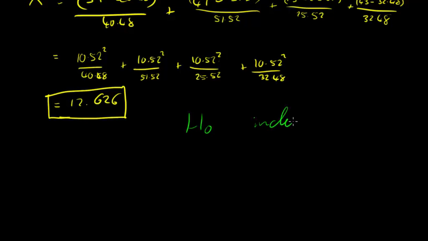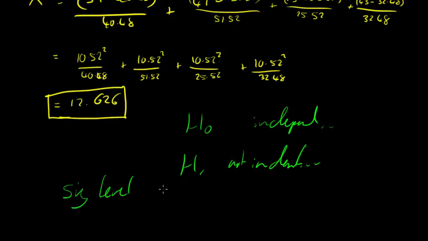H0, they were independent. H1, they were not independent. And so what we're looking to do is test this. Now remember, back to your testing, there was always a significance level. Here, the significance level, I'm going to use 1%. You could use 5%, and actually I'll show you the difference with a significance level each time.